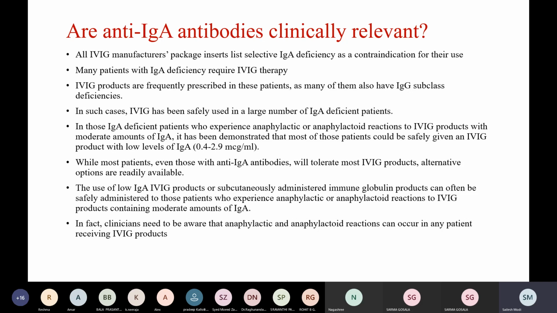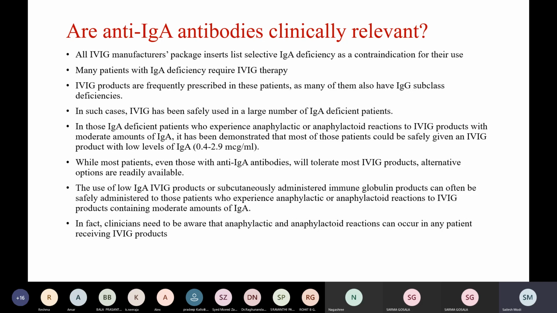In those IgA deficient patients who experience any reactions to the products, it has been demonstrated that most of these patients could be safely given an IVIG product with low levels of IgA. While most patients, even those with anti-IgA antibodies, will tolerate most IVIG products, alternative options like subcutaneous IVIG or products containing moderate amounts of IgA can be used.